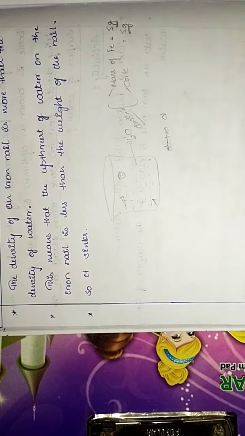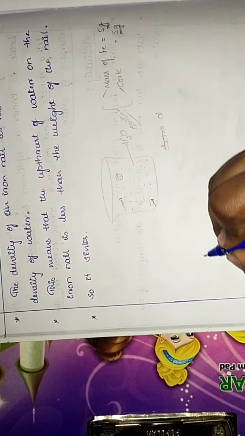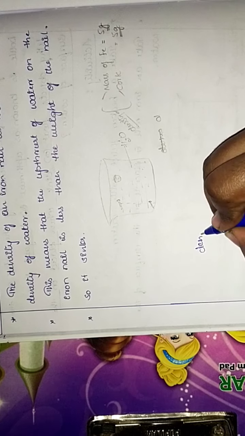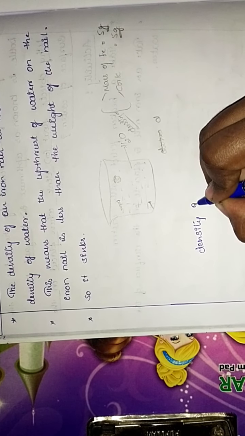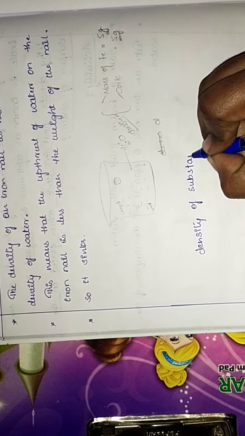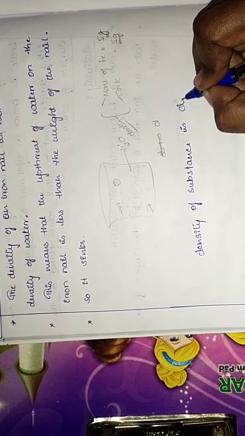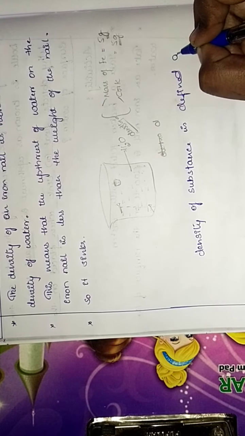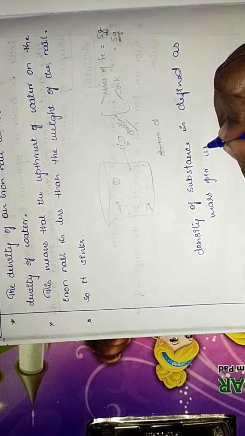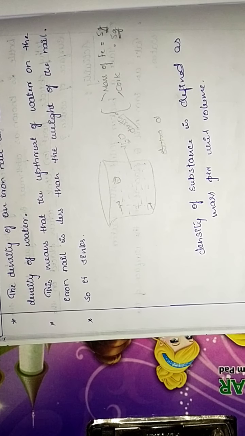Let me write it: density of a substance is defined as mass per unit volume. Okay, it is defined as mass per unit volume.